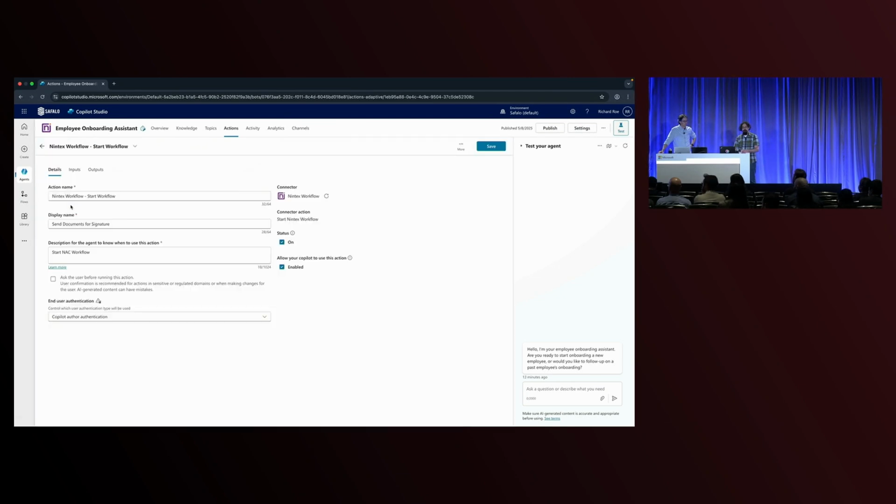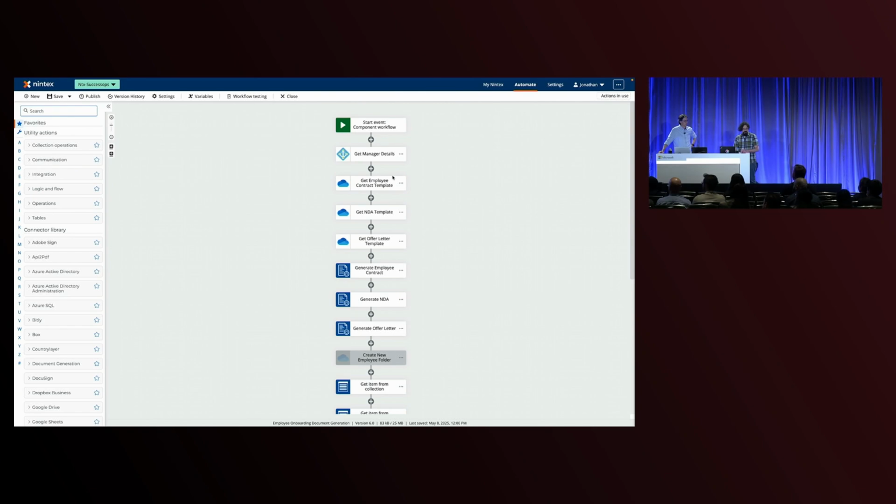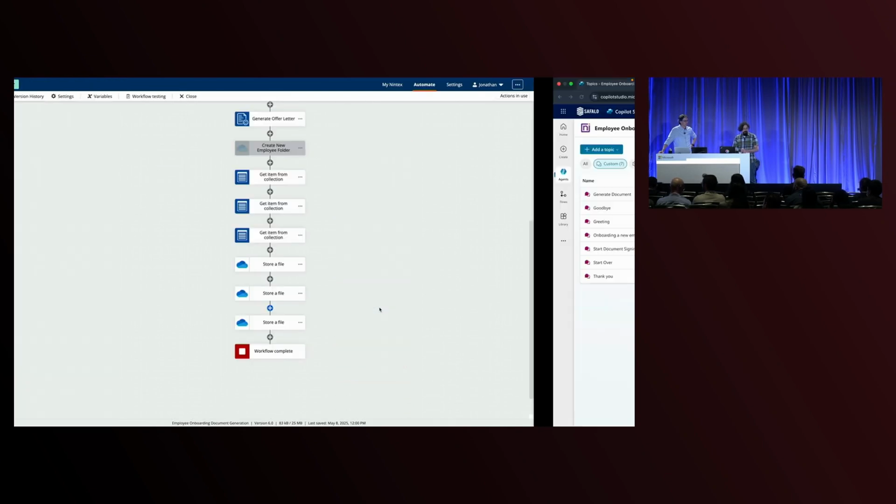Here you can see we have several different connected actions that will start our on-prem provisioning, as well as our document generation workflow. If we jump over into Nintex Workflow, we can see that this workflow will use the collected information by the agent to populate our template documentation for us and then store these newly created files back into OneDrive.